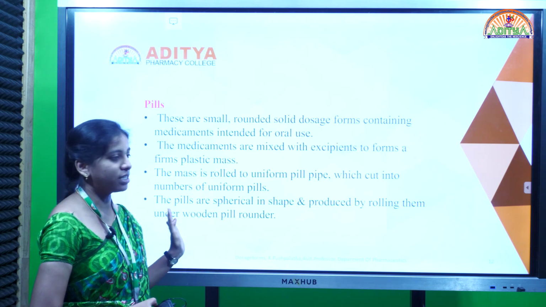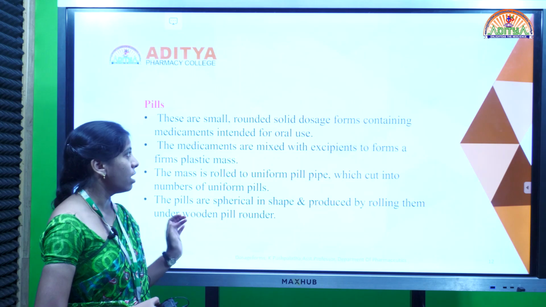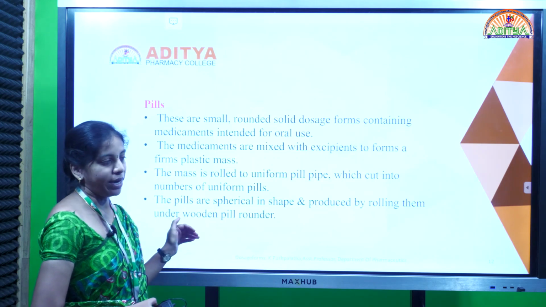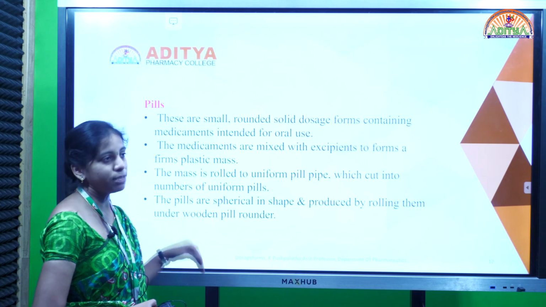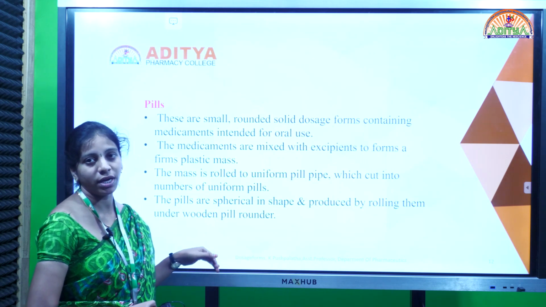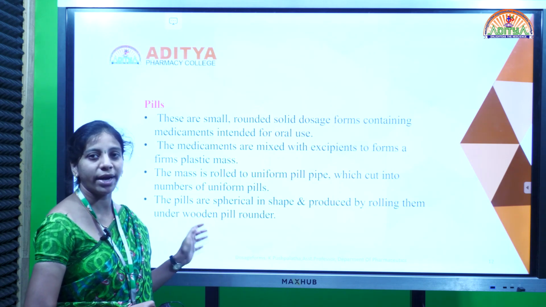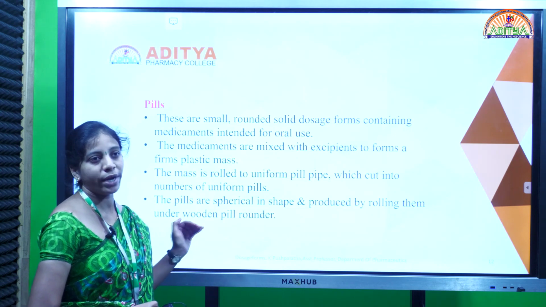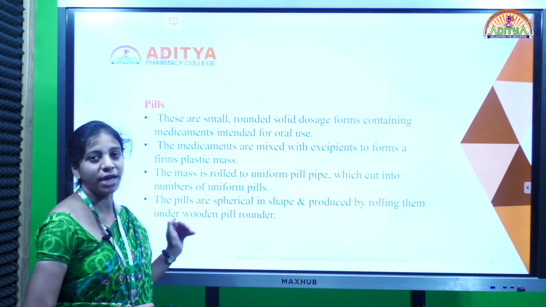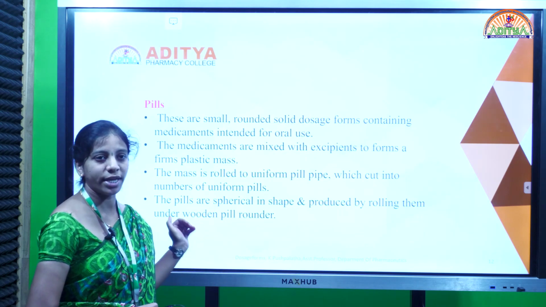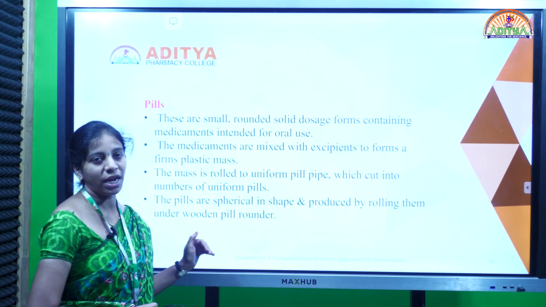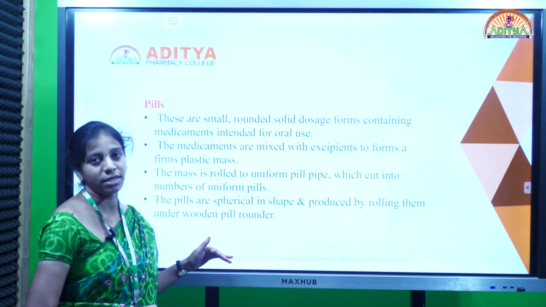So pills are solid dosage forms containing one or more medicaments along with the excipients for oral use. These are prepared by mixing the drug along with the excipients using some binding solution to form a coherent mass, and that coherent mass is passed into a pill pipe to cut into small units, and the small units are again passed into a wooden pill rounder to get spherical shaped pills.